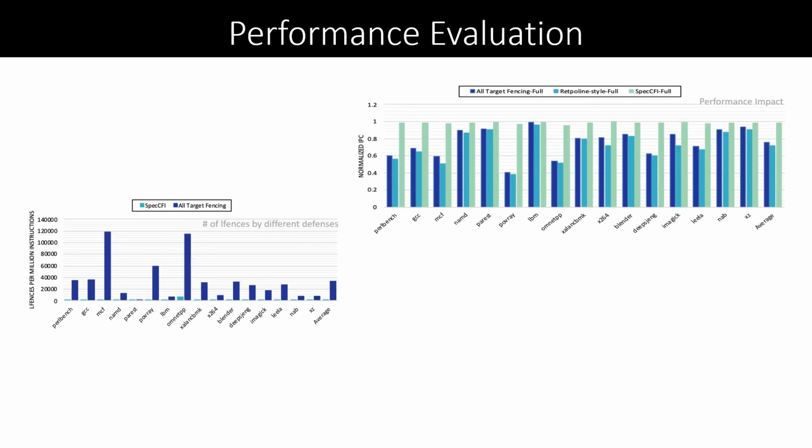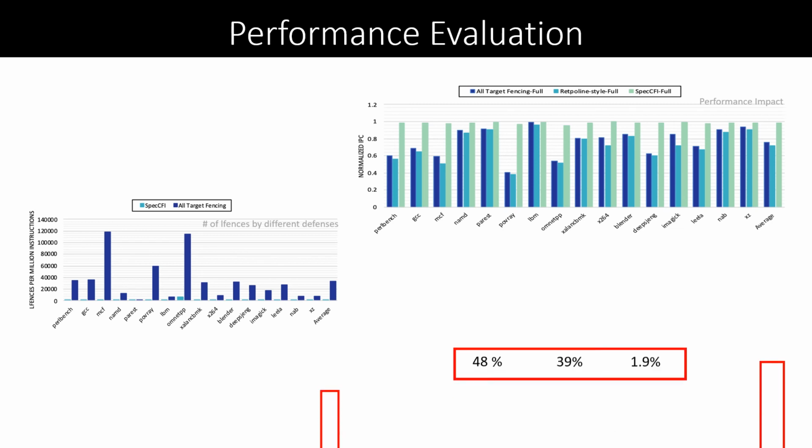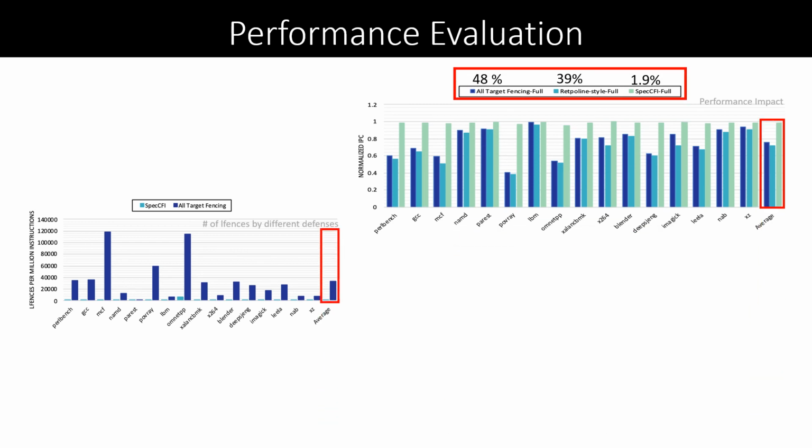As you can see, inserting a serializing instruction like lfence in the target of every indirect branch is expensive, causing a performance overhead of 39% and 48% on average for all-target fencing and retpoline style. Using SPECCFI, we only insert lfences when the CFI check fails.